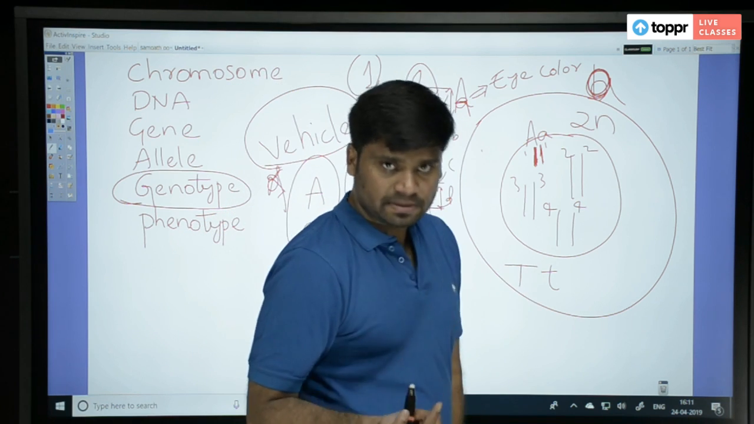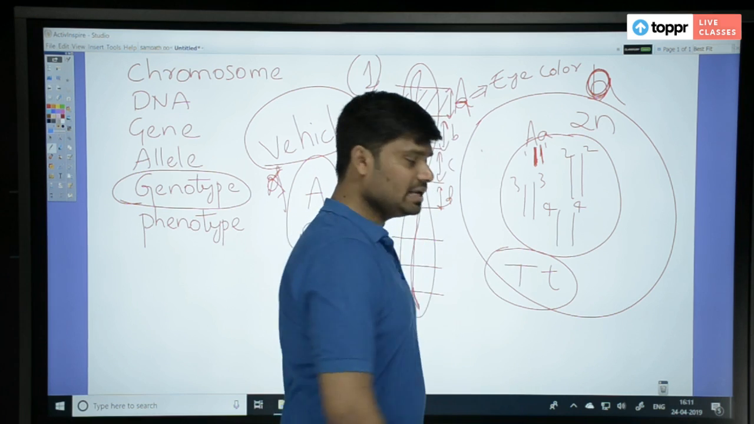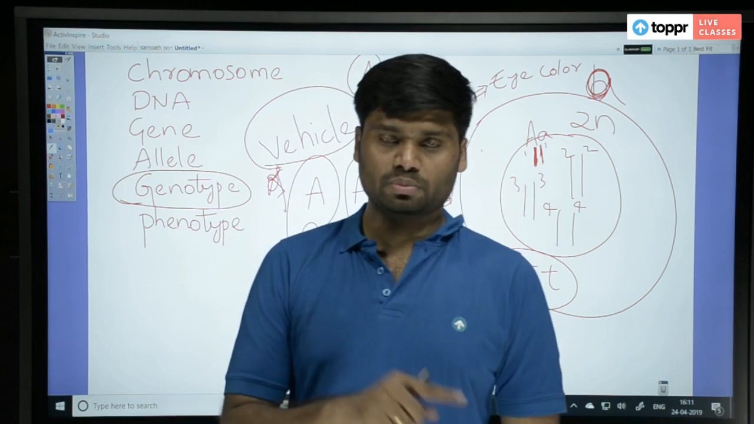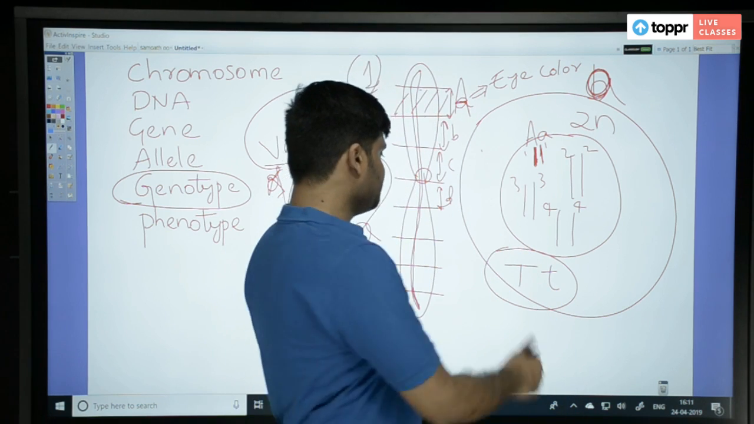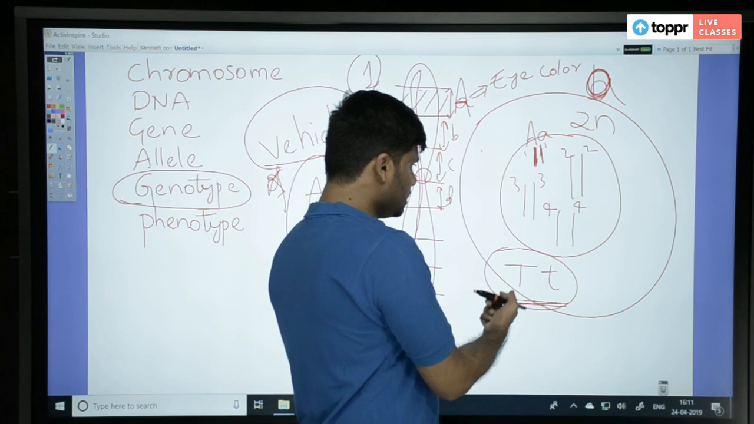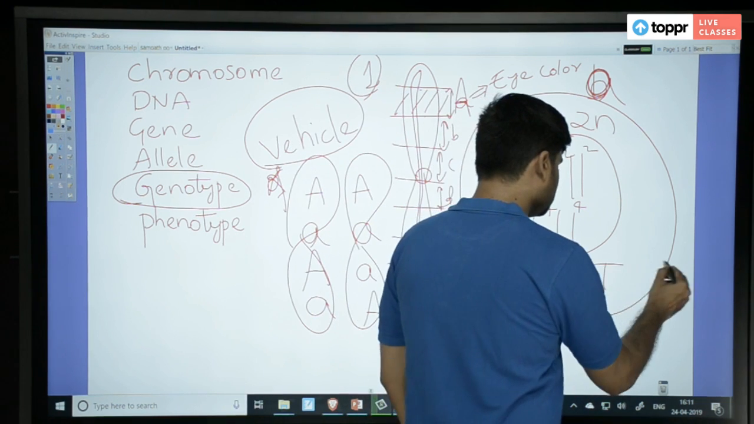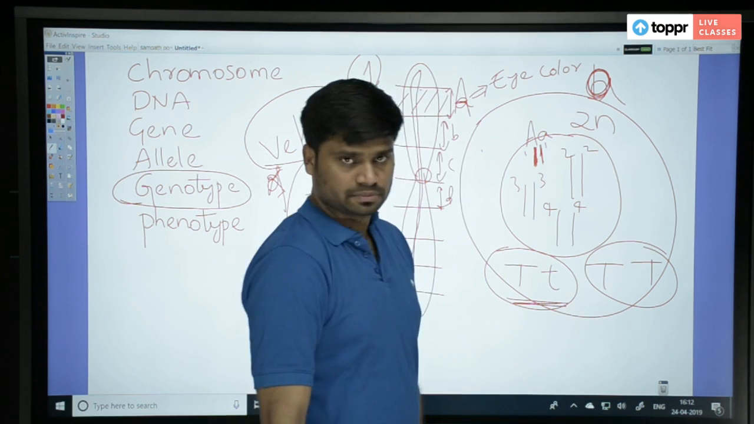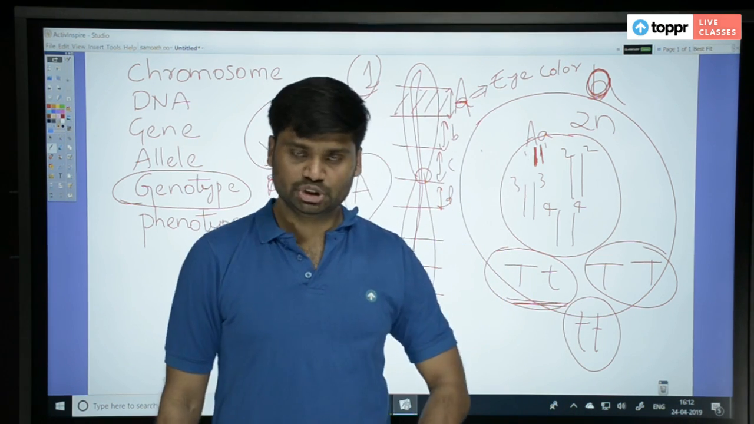Now, your genotype is about writing what alleles you have on both the chromosomes. You write it together, that becomes the genotype. Capital T, small t is the genotype, because on one chromosome you have capital T, and on the other, small t.